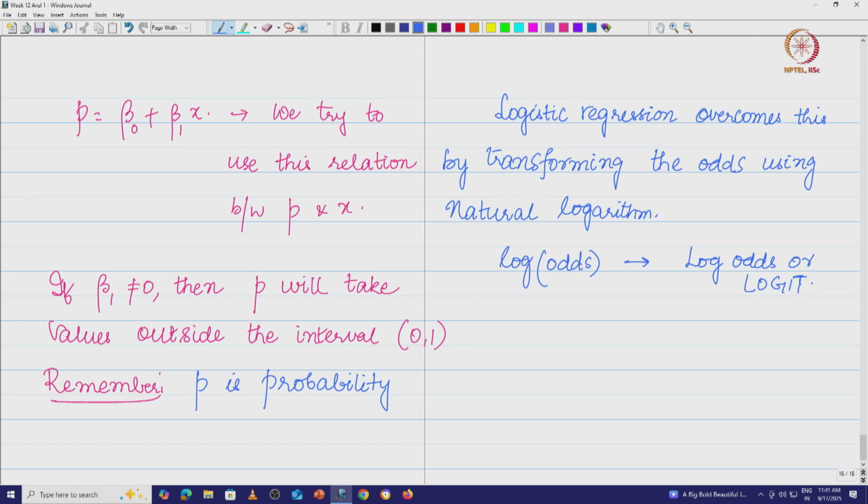Now, we are going to model this log odds. Instead of modeling a direct linear relationship like this, I am going to model the log odds as a linear relationship.